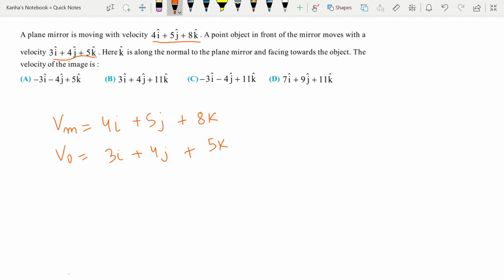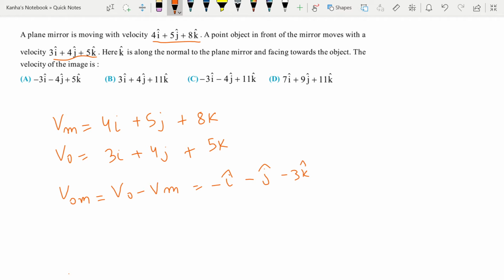Okay. Now I can easily find out the velocity of object with respect to mirror, which is nothing but Vo minus Vm, which is nothing but minus i cap minus j cap minus 3k cap. Okay.